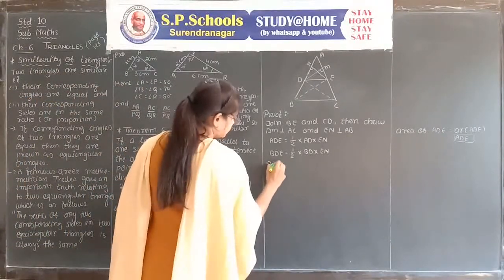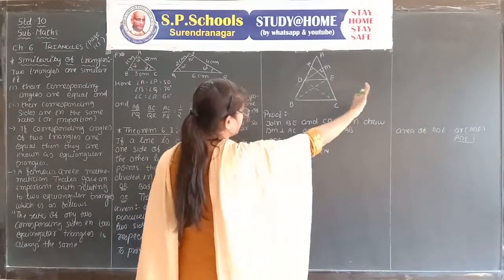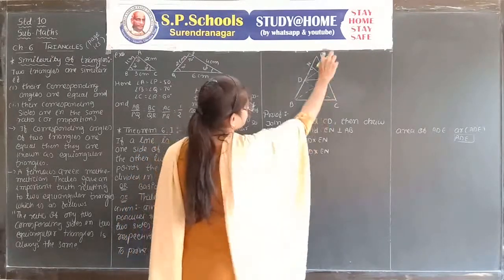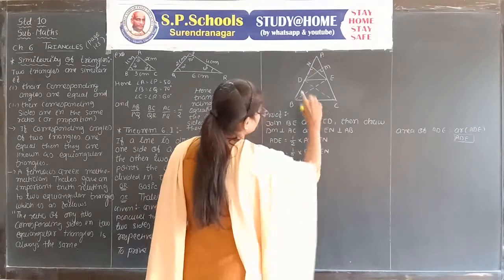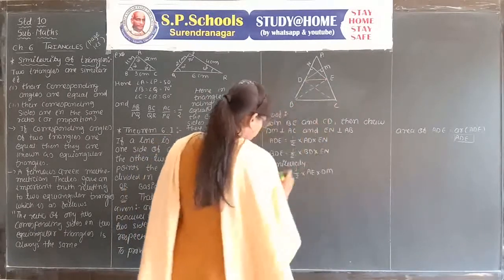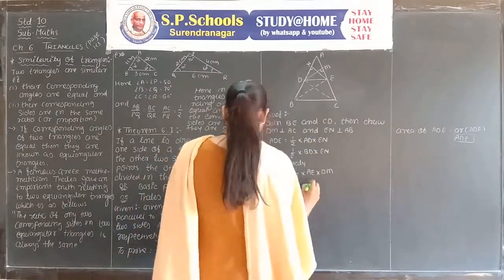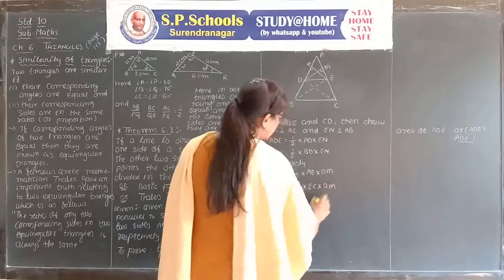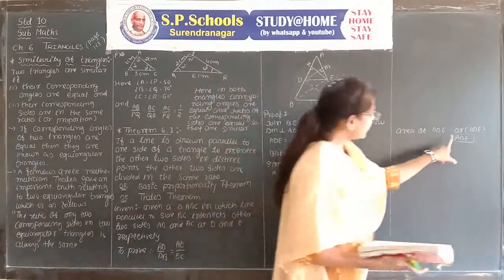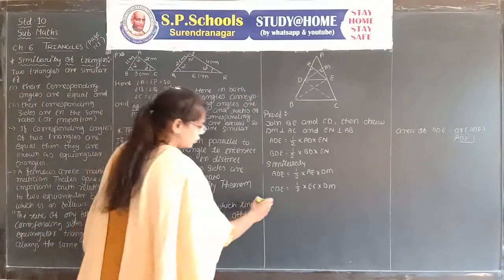Now similarly, take the triangles on the left hand side. Again ADE is equal to 1/2 into base AE into height DM, meaning the altitude, and second is CDE, 1/2 into base CE or EC into height DM. The areas of four triangles are similar, same as in the textbook, but here the area is not written, simply ADE is written. Now we want to take the ratios of the areas.